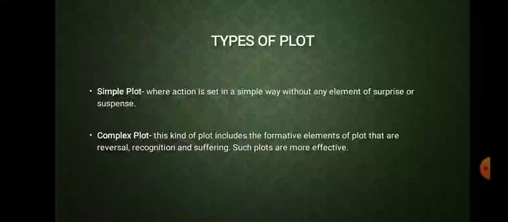On the contrary, we have the other kind which is appreciated by him, that is complex plot. Complex plot is where the formative elements of fable are introduced, which gives a kind of thrill to the audience, because these plots are more effective as compared to simple plot.